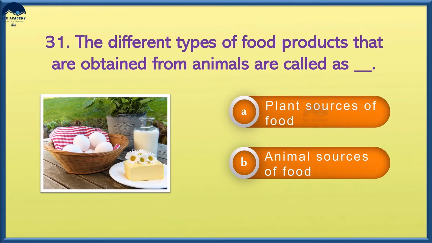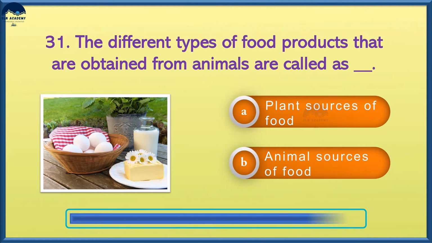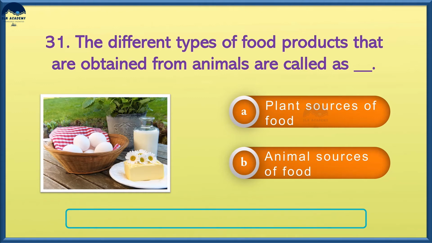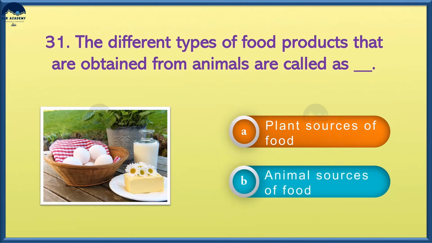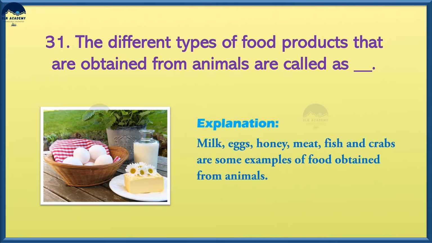The different types of food products that are obtained from animals are called as option A, plant sources of food, option B, animal sources of food. And the answer is option B, animal sources of food. Milk, eggs, honey, meat, fish, and crabs are some examples of food obtained from animals.